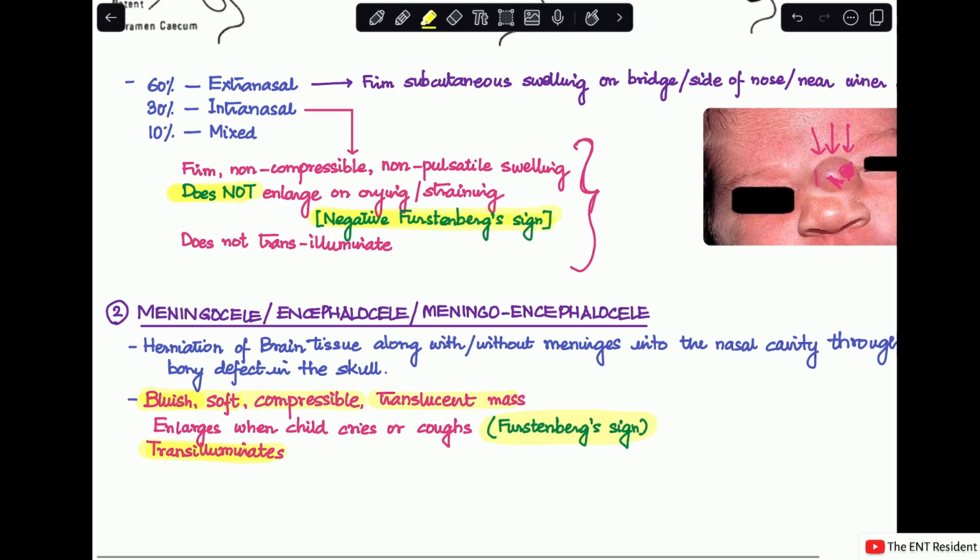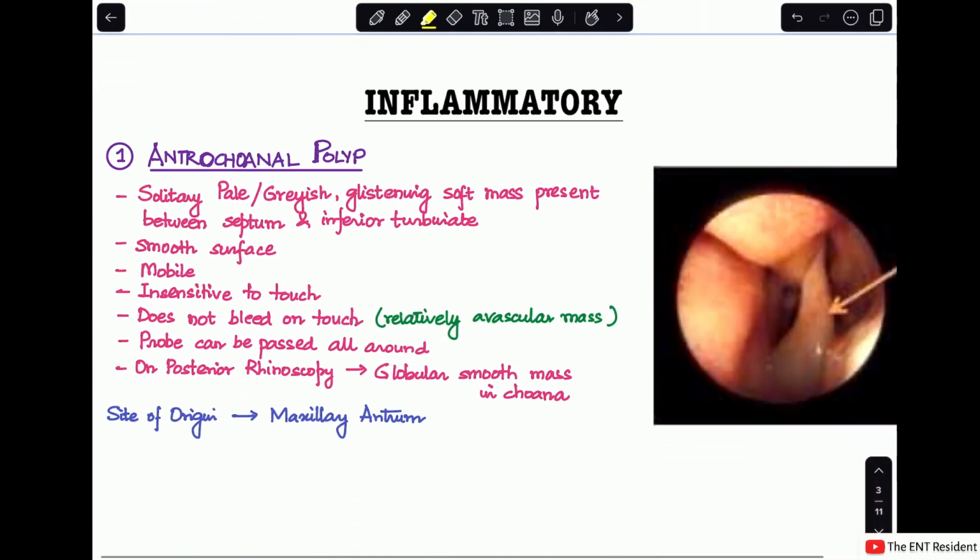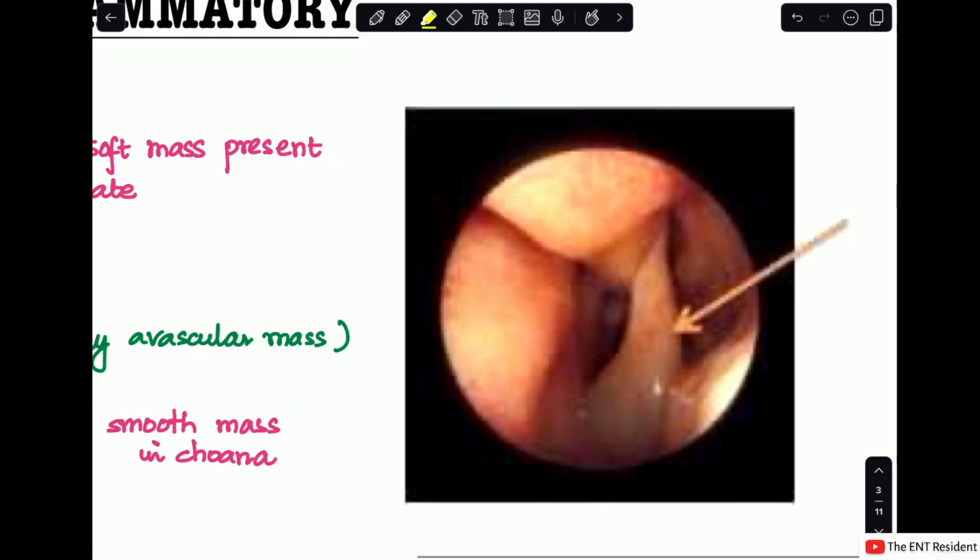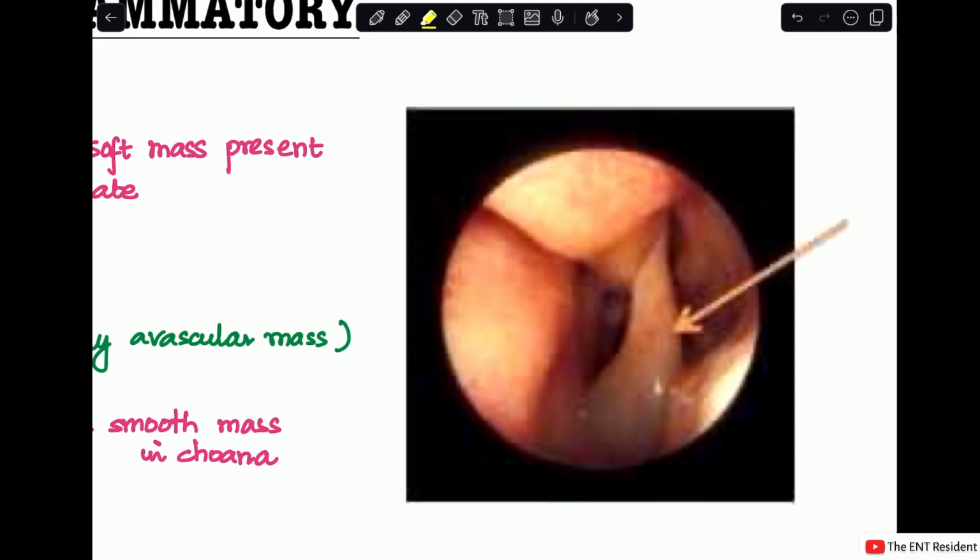Next, we move on to the inflammatory causes. The two inflammatory causes that I've mentioned are the antrochoanal polyp and the ethmoidal polyp. So, let's discuss the antrochoanal polyp. You can see in the image over here, if I had to describe this image, it is a solitary, pale or grayish, glistening, soft mass which is present in between the septum and the inferior turbinate.